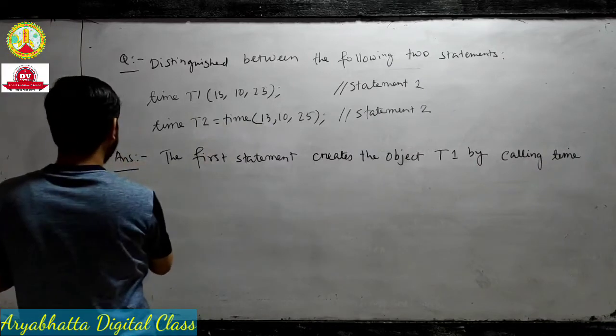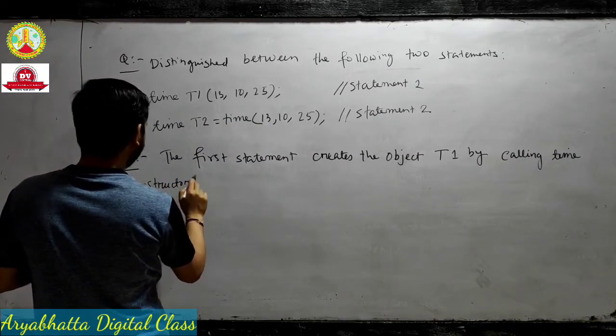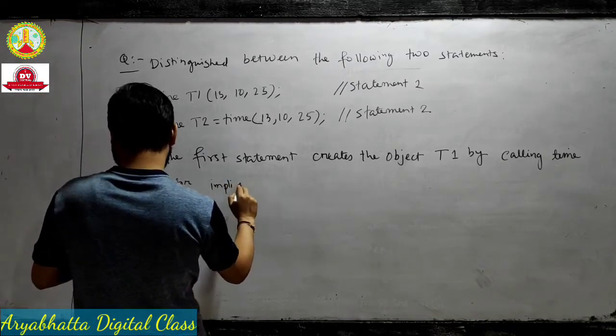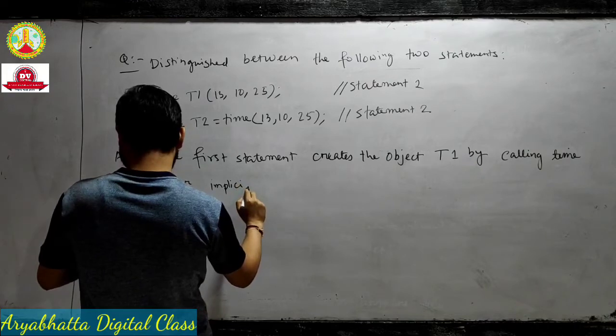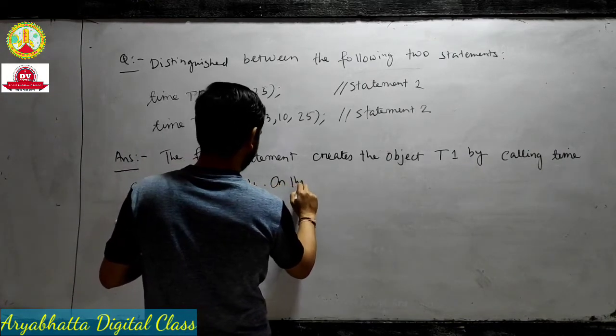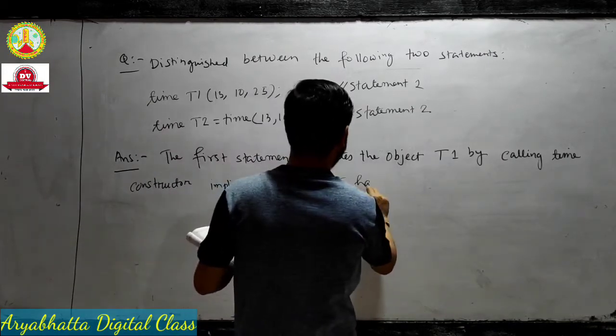This time is your constructor. Time is also a class actually. I will explain. First of all, write down, because you already know that the constructor name is the same as the class name. That's why I told you that time is also the class.